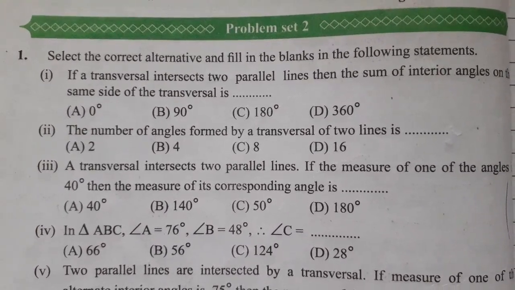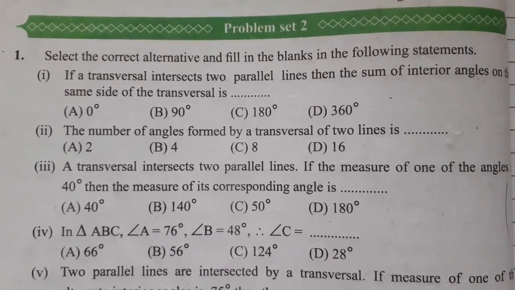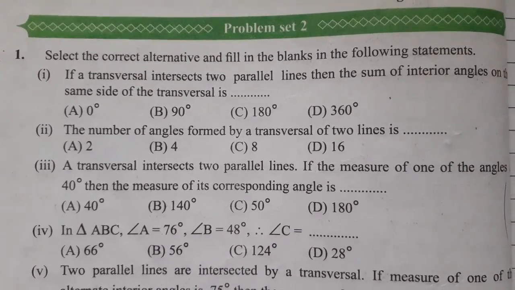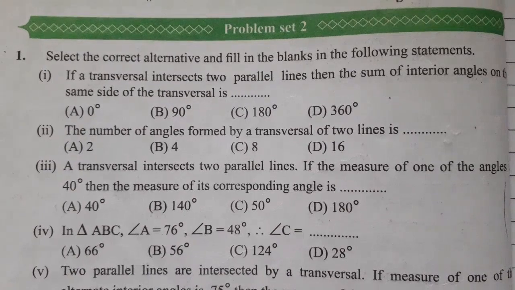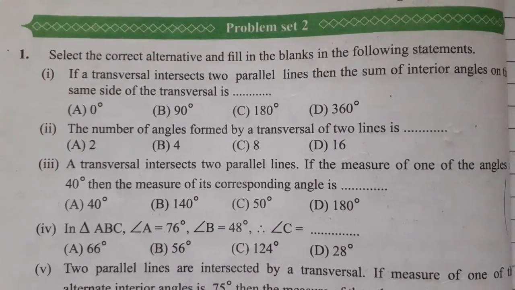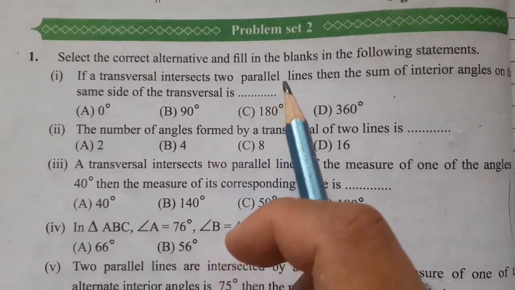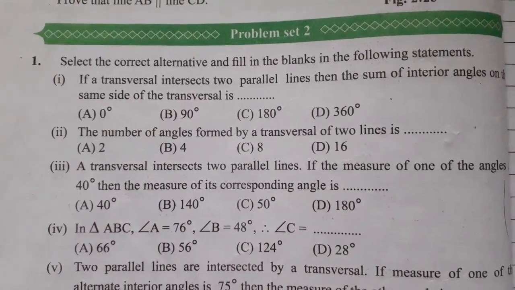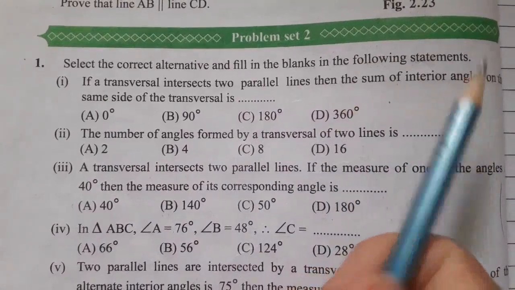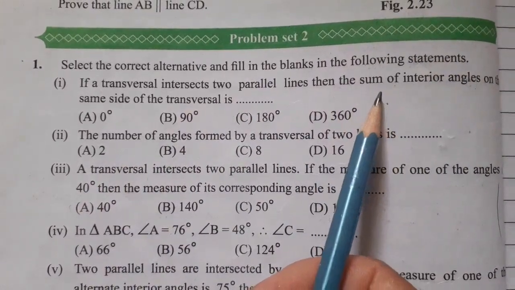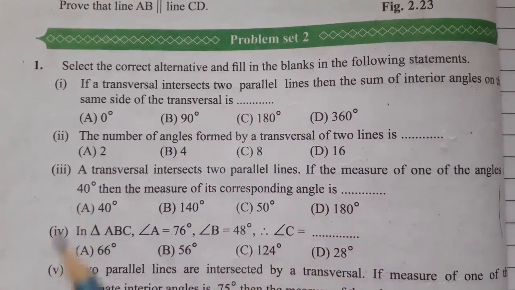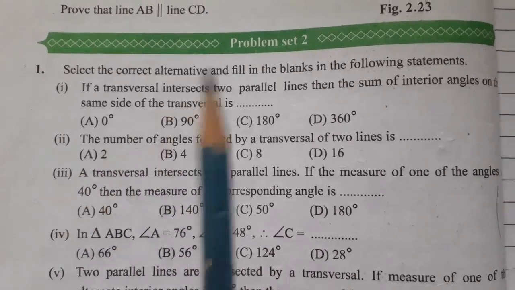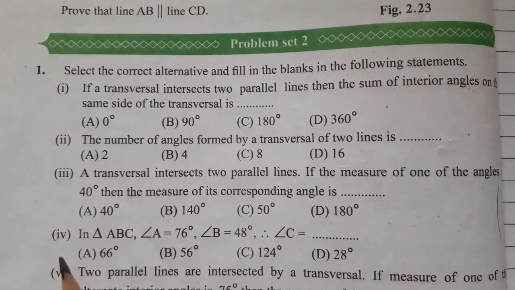Subquestion first. If a transversal intersects two parallel lines, then the sum of interior angles on the same side of the transversal is. Here two parallel lines are given and a transversal intersects them. We know that if two lines are parallel and a transversal intersects them, then the interior angles are supplementary.